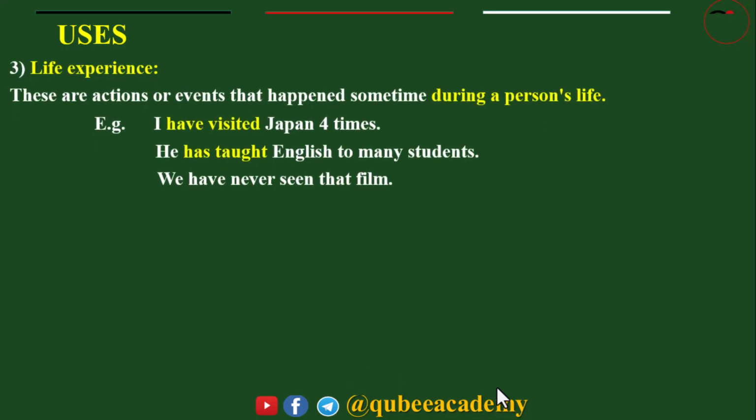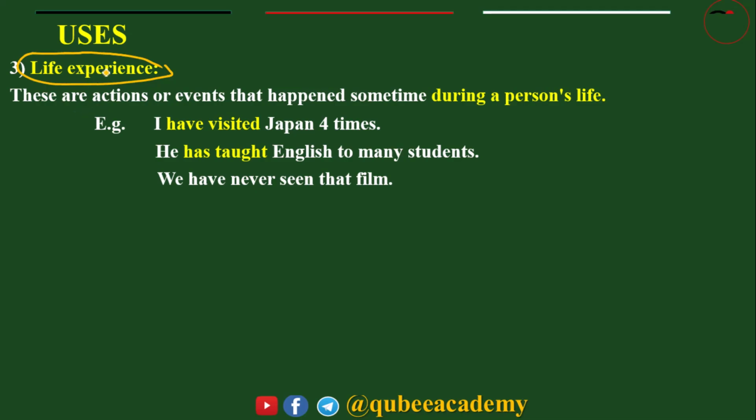The other use of present perfect is to indicate life experience. If you want to talk about the experience of someone, you have to use present perfect: subject plus has or have plus verb 3.